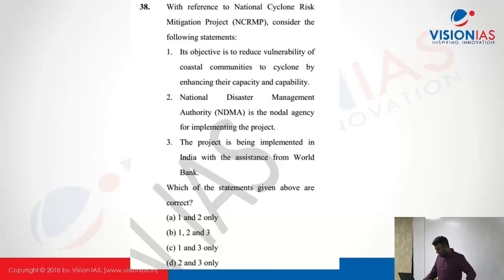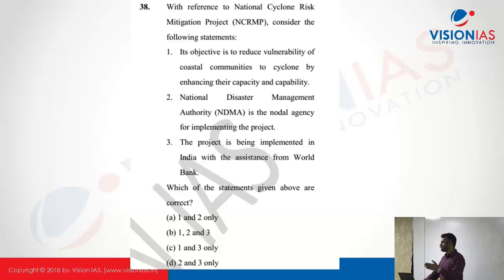So basically, the first one is correct. Its objective is to reduce the vulnerability of coastal communities to cyclone by enhancing their capacity and capability. Okay, how can you enhance the capacity and capability? By two ways. One is structural measures, another one is non-structural measures. Structural measures are like creation of some kind of walls, structures which are more resistant to strong winds.